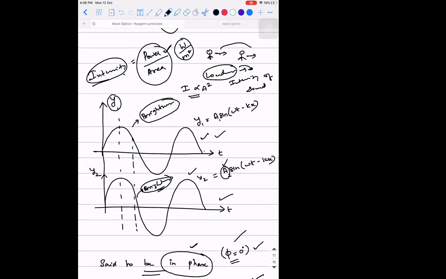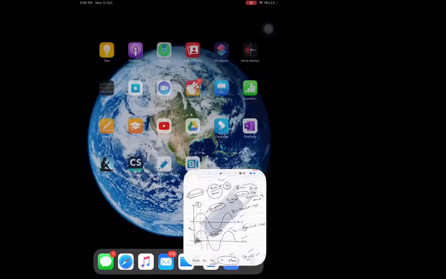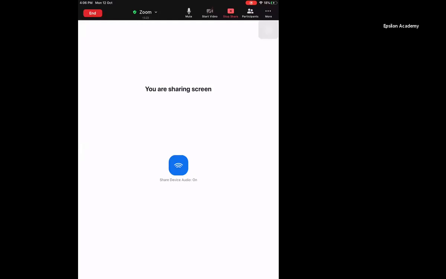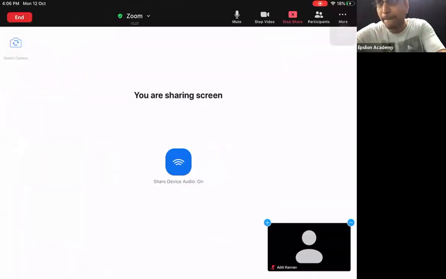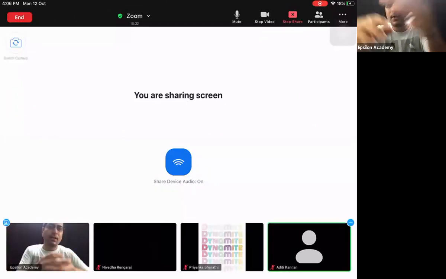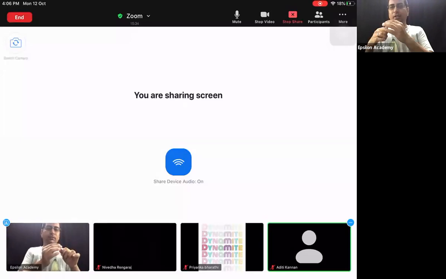Okay. So for you guys to visualize, I'll just show you a small demonstration. See, again, the same torch we have. So you're able to see some light, right?